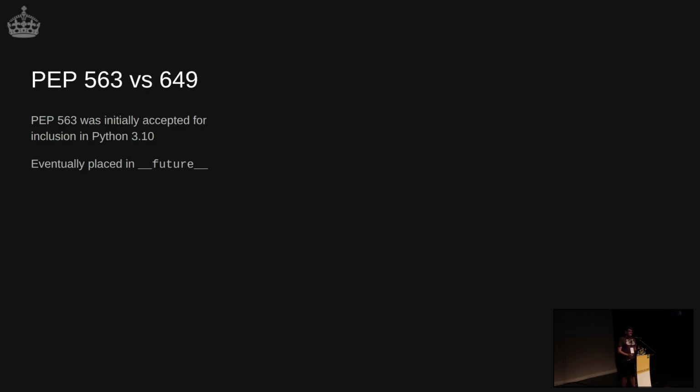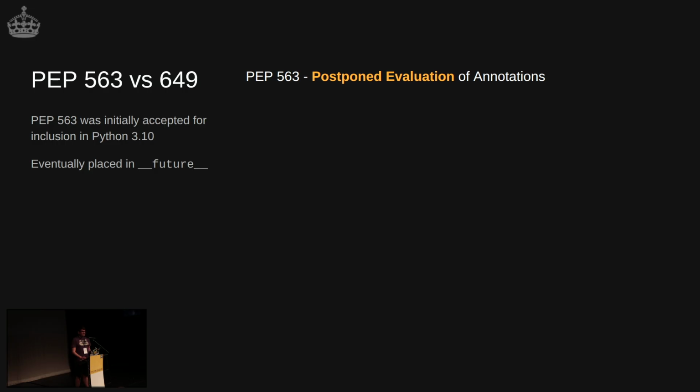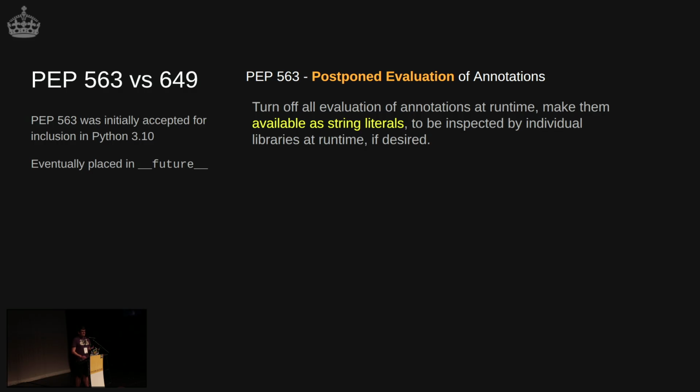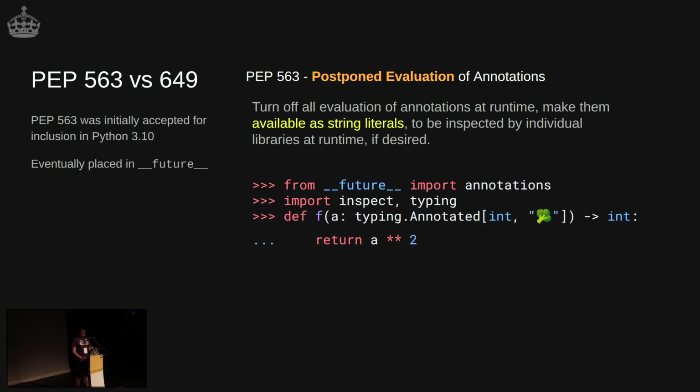So to address these headaches, and decide what we're going to do with these annotations, there was initially a PEP called Postponed Evaluation of Annotations, PEP 563. The idea was that all of this annotation stuff has gone far enough. Let's just treat it as a string and get back to computing things, please. So basically any annotation, as long as it's valid syntax, just becomes a string literal, and you can go and process it to your heart's content.